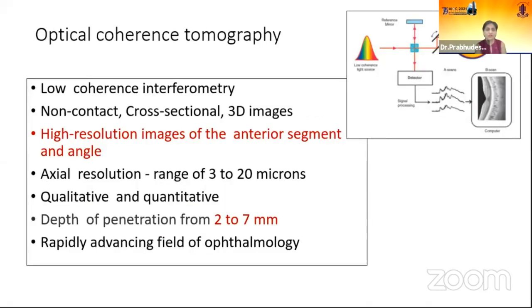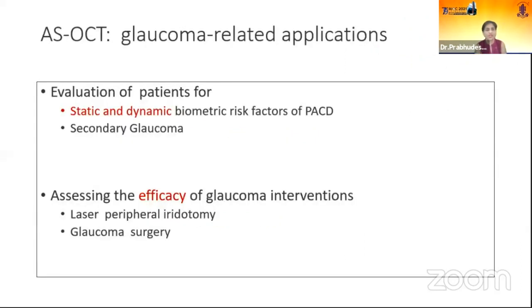So OCT, we know, is a low coherence interferometry. It's a non-contact technique, cross-sectional 3D images can be got, and it gives us high resolution images of the anterior segment. Depth of penetration is almost 2 to 7 millimeters, and it is a rapidly advancing field of ophthalmology. So it helps in evaluation of patients with the help of static and dynamic biometric risk factors for angle closure disease, secondary glaucomas, and also it can assess efficacy of glaucoma interventions like laser peripheral iridotomy or glaucoma